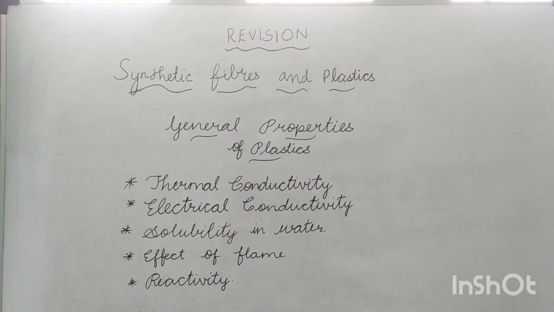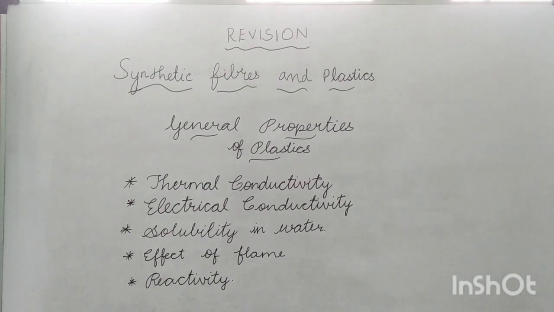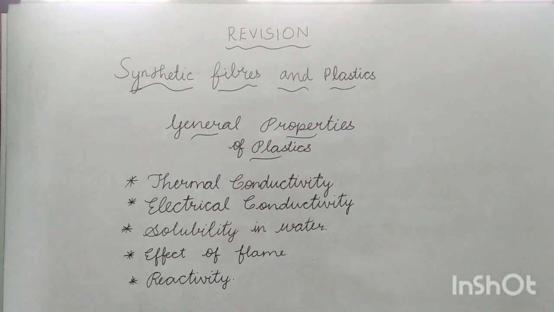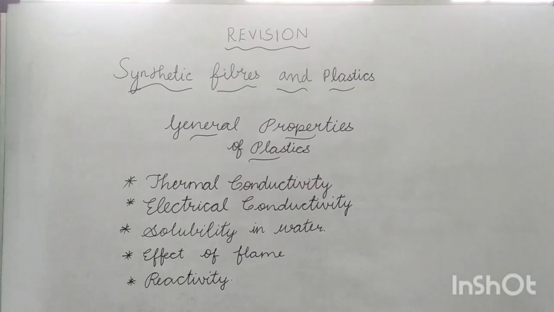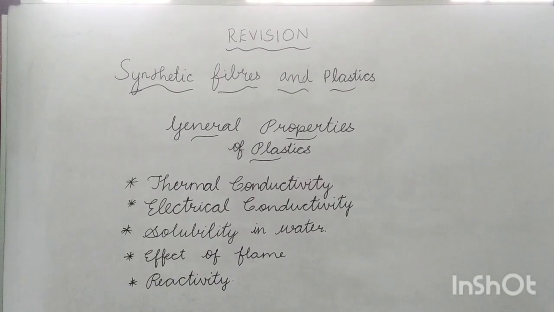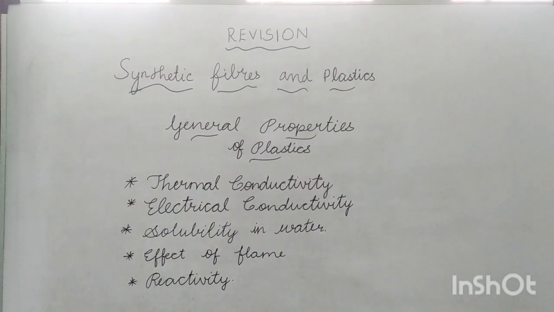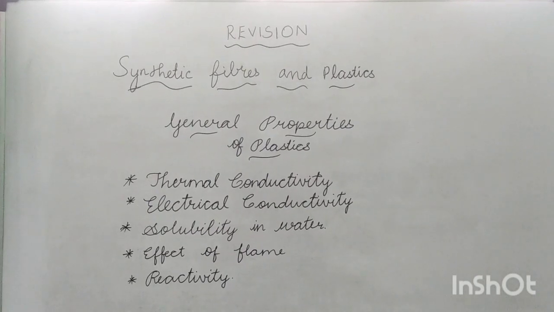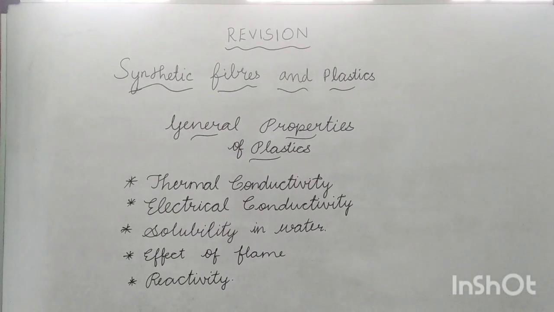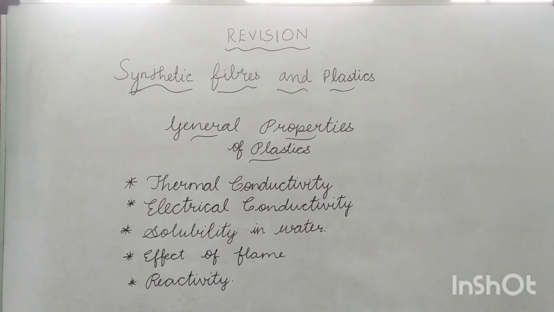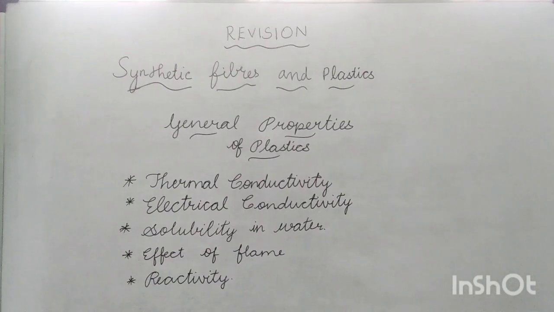Then it is used in refrigerators as a foam core. Then also it is used for making containers used in microwave oven. So, due to these uses only, we are studying about thermal conductivity. So, since plastics have low thermal conductivity, we are utilizing them for making handles of cookwares, refrigerators and in making containers that are used in microwave oven.